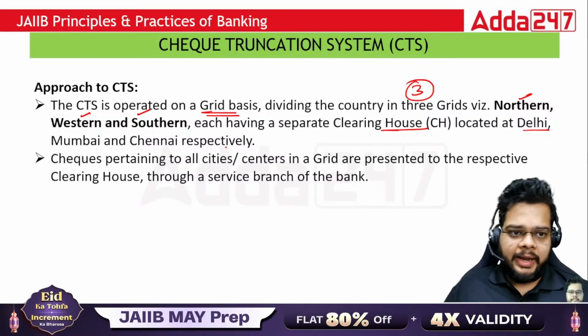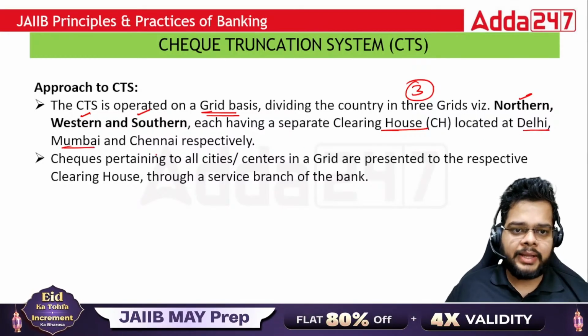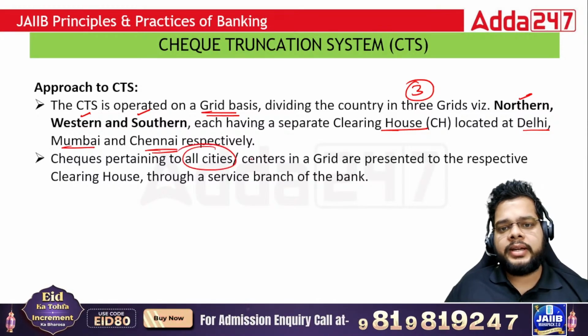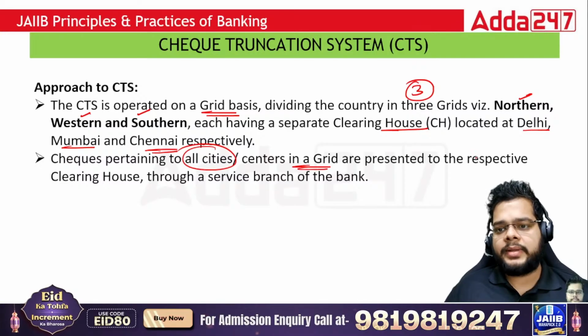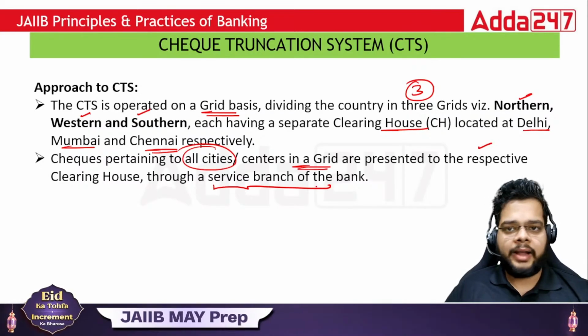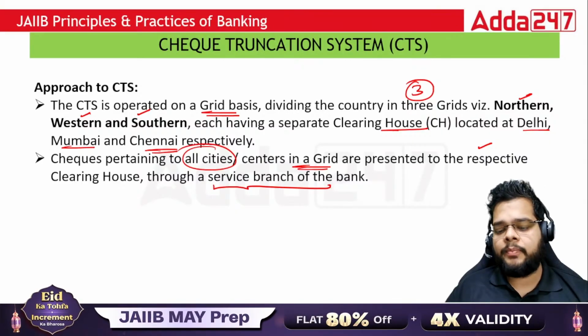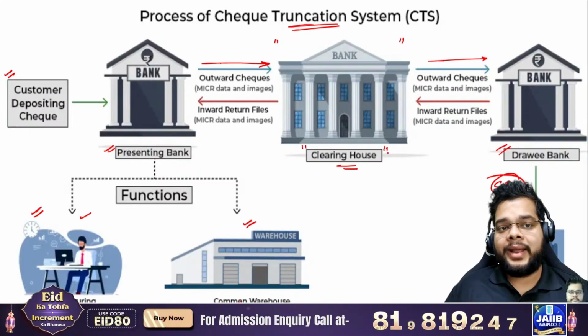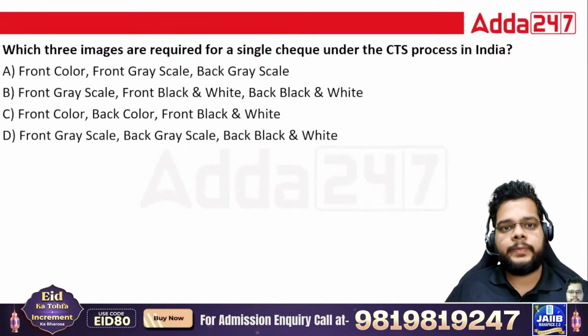Northern grid in Delhi, western grid in Mumbai, southern grid has a clearing house in Chennai. Checks pertaining to all the cities or centers in these grids are presented to the respective clearing house through a service branch of the respective bank. So very, very important. You must remember, in India, the clearing houses are present at different locations.